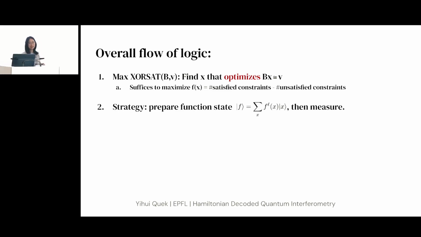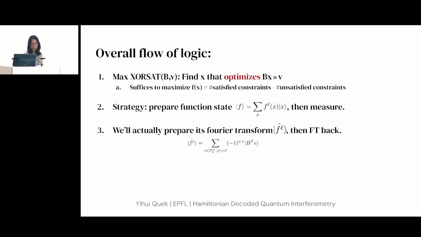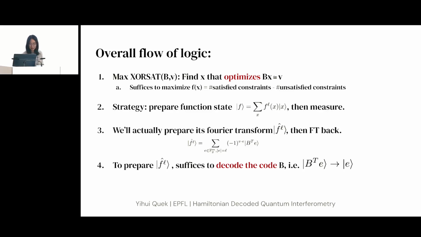OK, so you prepare a function state f, where this function state has the value of the optimization function for every bit string as the amplitude for the corresponding bit string. And in order to enhance the amplitude on the optimal bit string, you prepare actually f to the L, and then you measure the state. So DQI says that you prepare the Fourier transform of this state, and then you transform back. And to prepare the Fourier transform of this state, it actually suffices to solve a decoding problem.